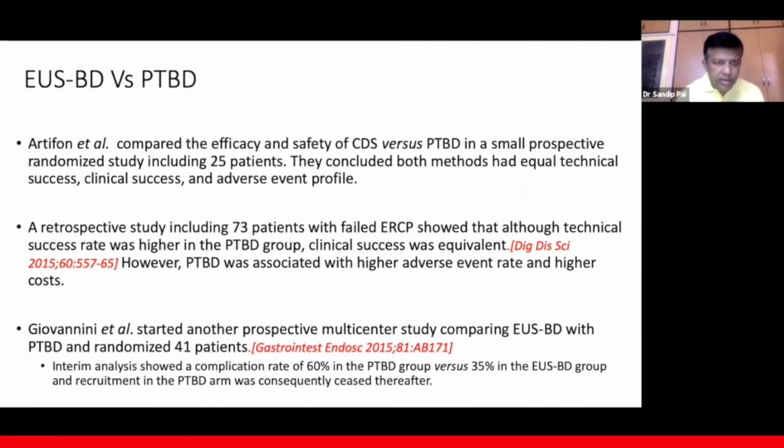Now, there are comparisons between US biliary drainage versus PTBD, and this was a study by Artifon et al., which compared the efficacy and safety of choledochoduodenostomy versus PTBD in a small prospective randomized study including 25 patients, and he concluded that both the procedures were equal. But other studies, like one by Giovanni et al., a prospective multi-center study comparing USBD with PTBD, randomized 41 patients, and in this study they showed a very high complication rate in PTBD when compared to US biliary drainage.